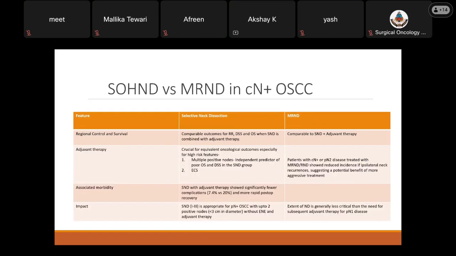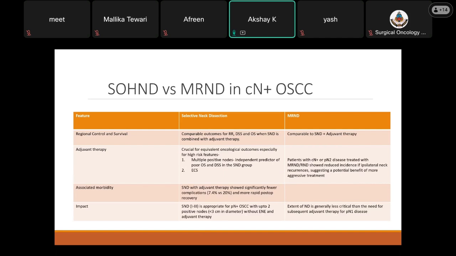In comparison, suprahyoid versus MRND in cN+ lesions, in terms of regional control, there was comparable outcome in disease-free survival and overall survival when suprahyoid neck dissection was combined with adjuvant therapy. Adjuvant therapy was always considered in case of multiple positive neck nodes, which were independent predictive factors for poor overall survival and disease-specific survival, and also in case extracapsular spread was present.